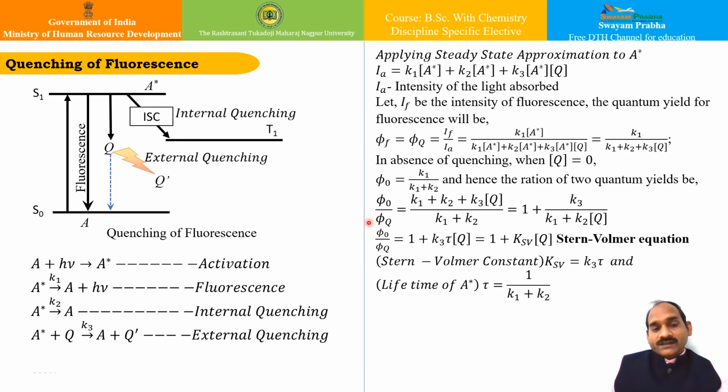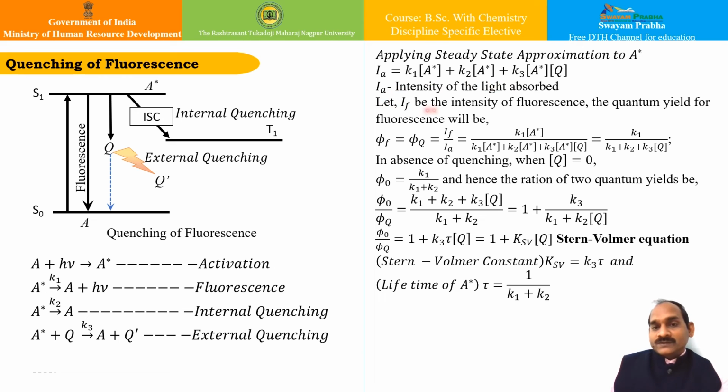If you try to understand, or if you try to do some kinetics of this particular mechanism, and if you apply the steady state approximation to the concentration of the excited activated state of the reactant, I can actually find out the intensity of light absorbed for this particular reactant A. I have not gone into the details of the kinetics, but if I apply the Bodenstein steady state approximation for this particular state, I can have this particular expression, isn't it?